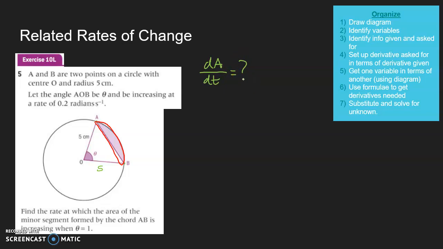When angle AOB is theta and is increasing at a rate of 0.2 radians per second. Okay, so that means dθ/dt, our angle, is increasing at a rate of 0.2. So dθ/dt equals 0.2.